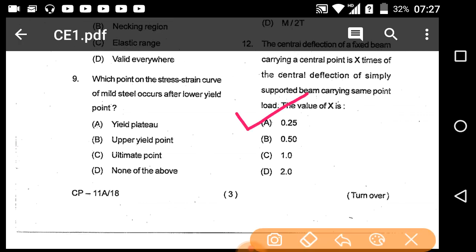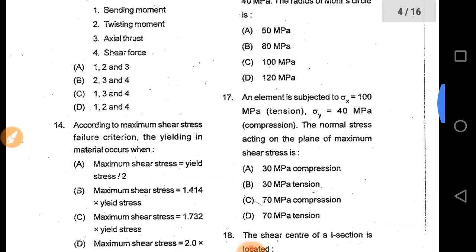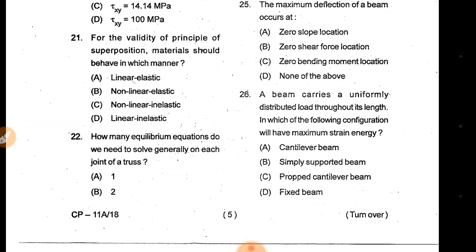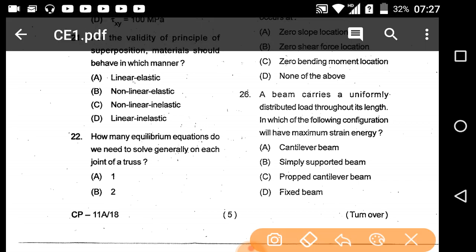Okay, so I am going to question number 21. For the validity of the principle of superposition, materials should behave in which manner? Linear elastic, non-linear elastic, non-linear inelastic, linear inelastic. That is linear elastic manner. Option A will be the correct answer.